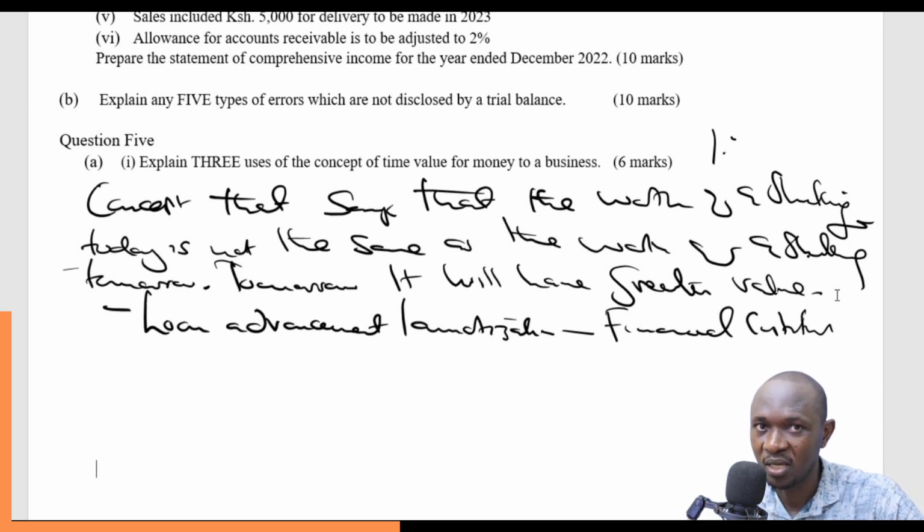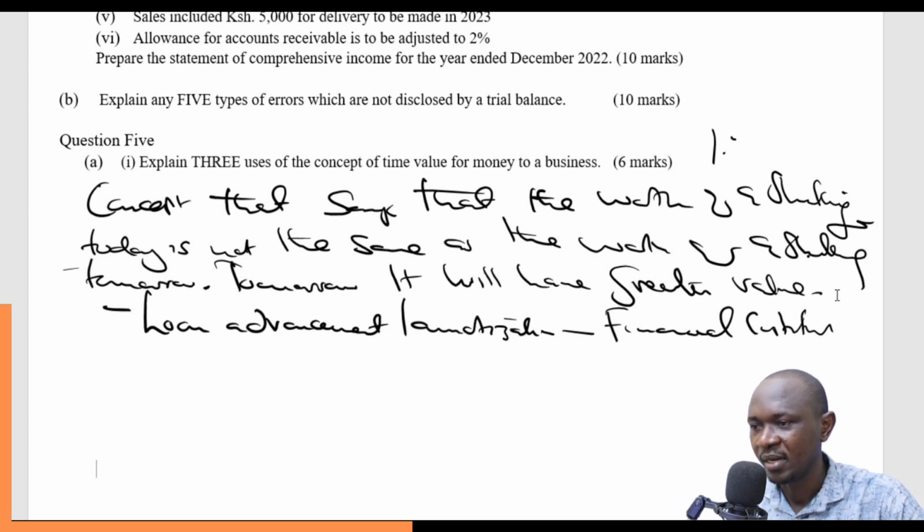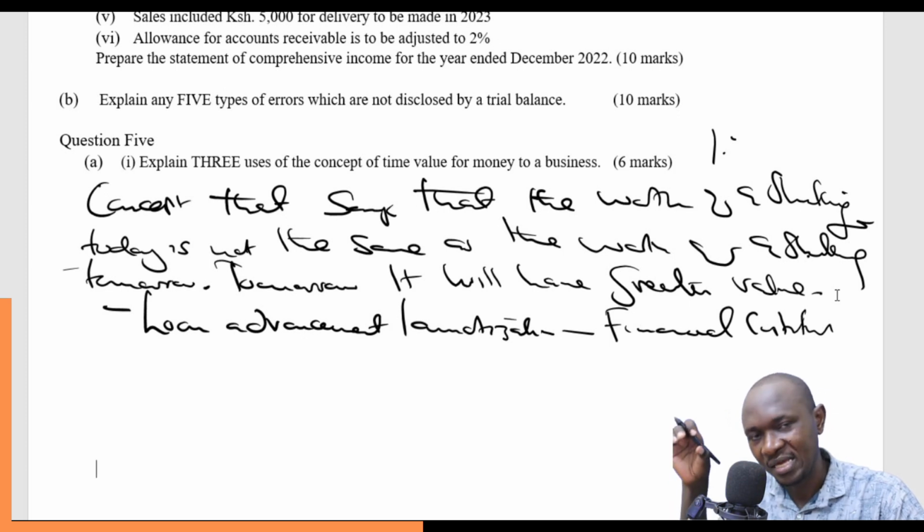They have advanced to the borrower. So they'll always give you money, but they will calculate the value of that money in relation to the time that you are going to hold that money, and they'll expect you to pay back whatever they have advanced to you plus the cost or the interest.